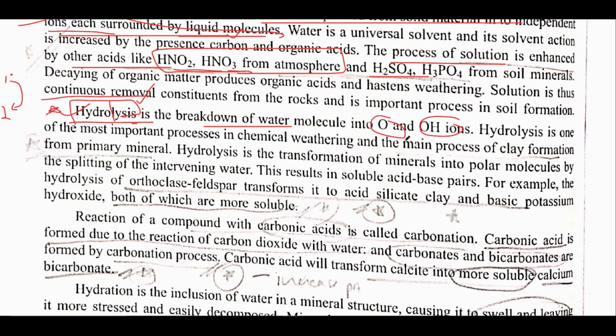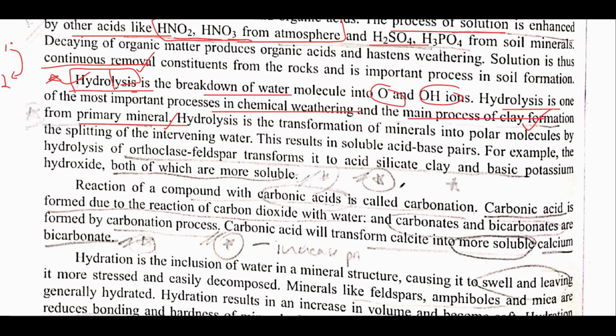Because of this breakdown, a certain amount of energy is released, and water gets entrapped in it, because of which crack formation occurs and splitting of rocks occurs. So hydrolysis is one of the most important processes of chemical weathering, and it is the main process of clay formation. This is very important, that the main process of clay formation from primary minerals is hydrolysis.